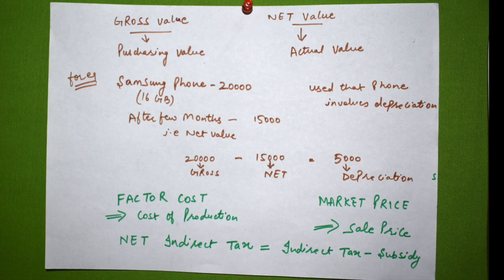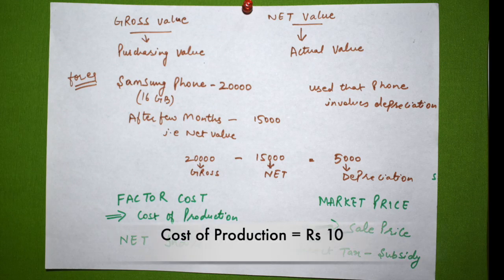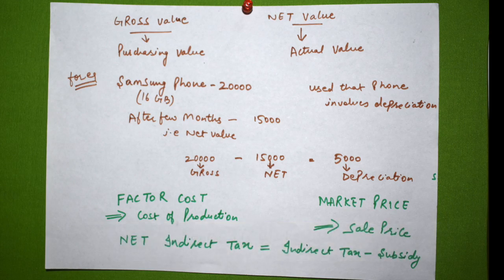If I have bought a pen of 10 rupees, the cost of production of that particular pen is rupees 10 and the selling price of that pen is rupees 13. The difference between cost of production and selling price is rupees 3. National income concept includes net indirect taxes. It does not involve profits. So the indirect tax is rupees 3.